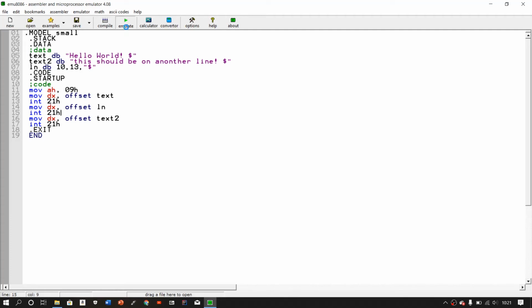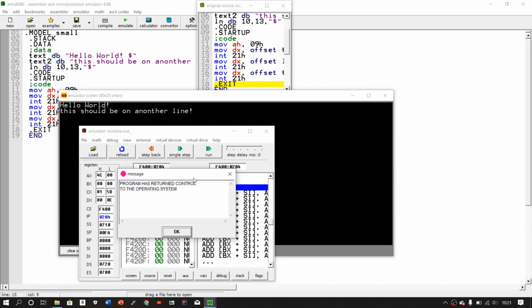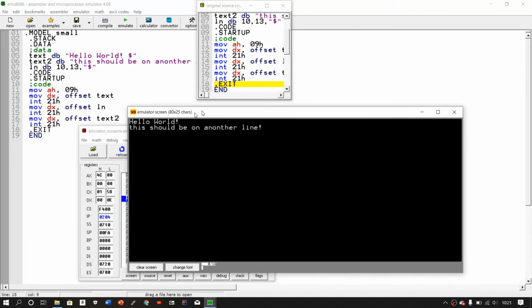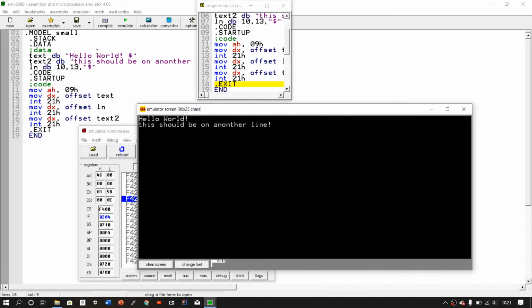So let's run that, and as we can see, it displays hello world, and then it creates a new line, and then it displays our second text variable for that new line. So it displays hello world, and then on the line below that, this should be on another line.